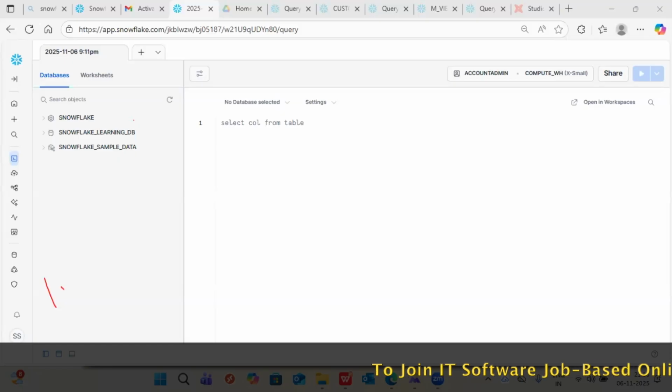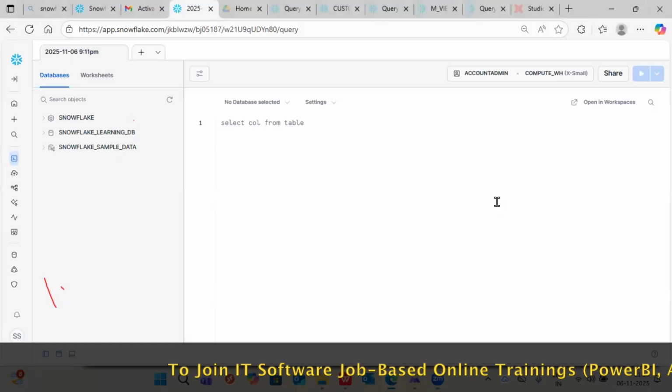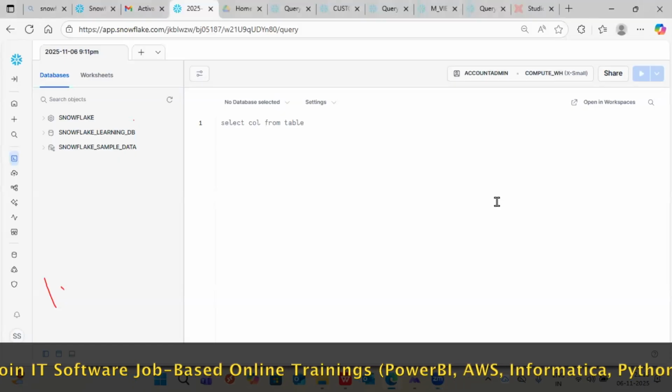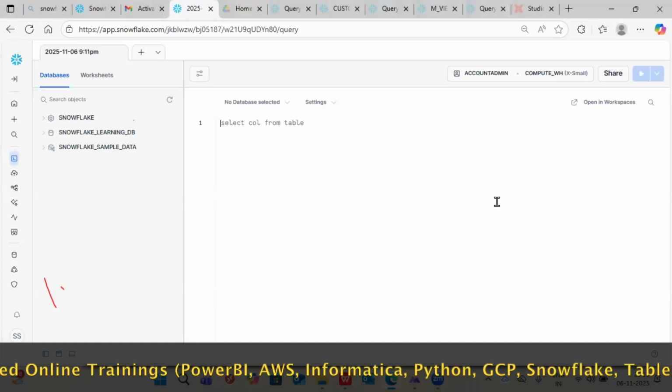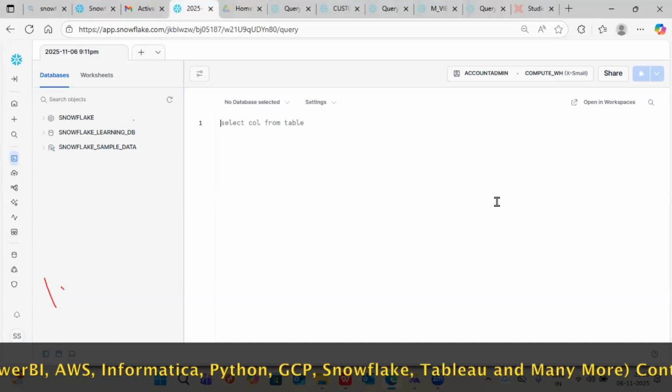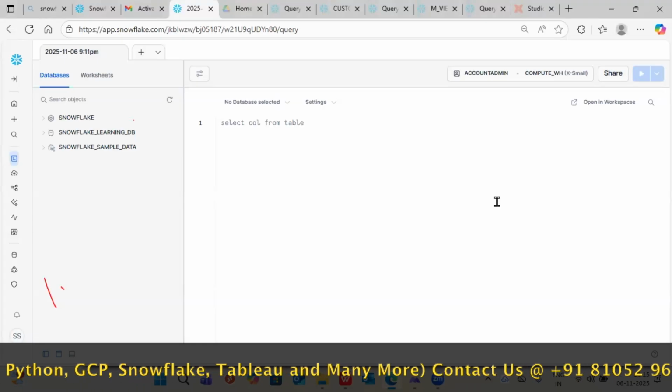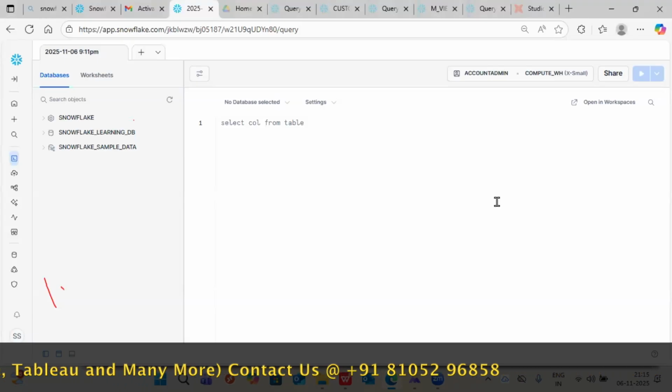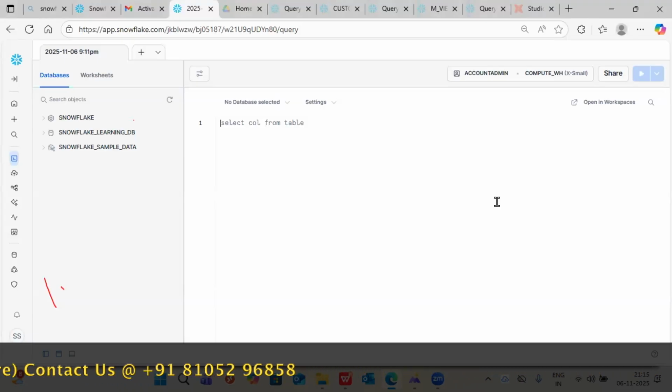Really, as a trainer, if my students are going for support, then my training quality is not good. If they're going for proxy, then my training quality is not good. By God's grace, this has not happened to me, because I'm not a trainer only in Raj Cloud Technology, guys. Before also I gave trainings, purely Snowflake only.